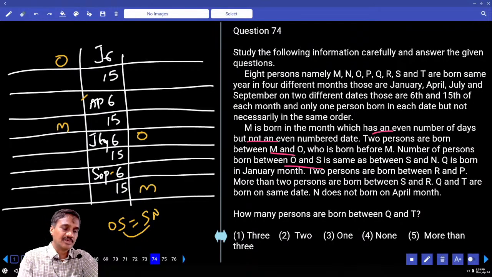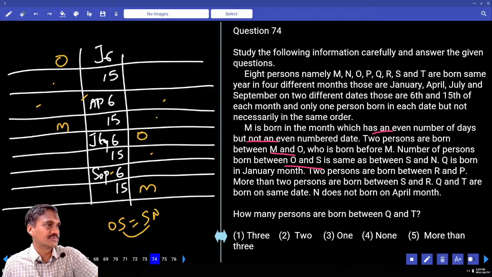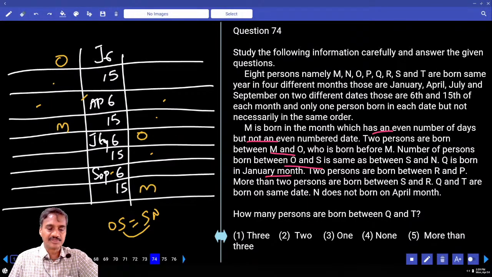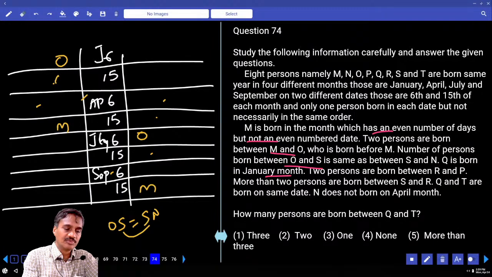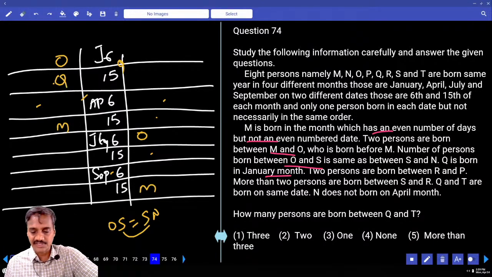There are different possibilities. S can be here or S can be here. And again, there are two possibilities in this case. Now in this case, S can be here, here, or here. Three different possibilities for O S and S N. Then Q is born in the month of January. Q can be either Jan 6 or Jan 15.